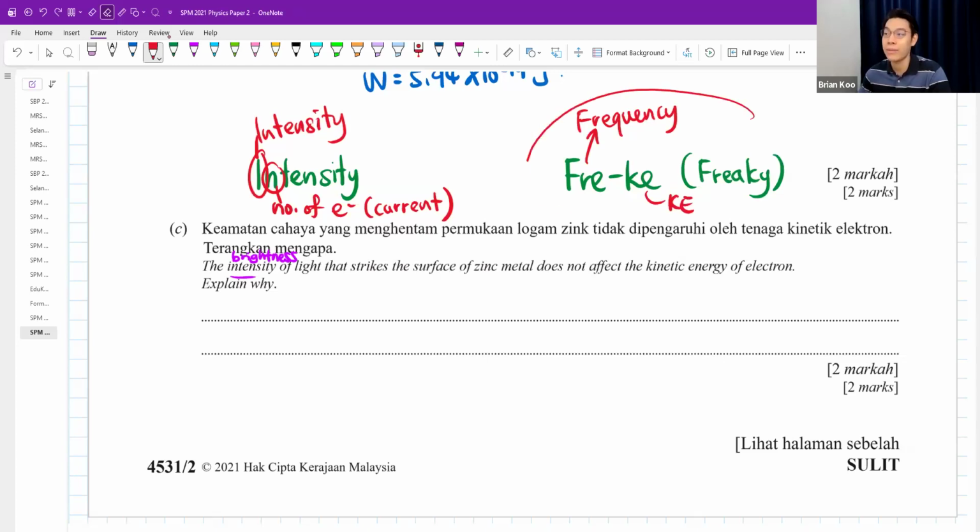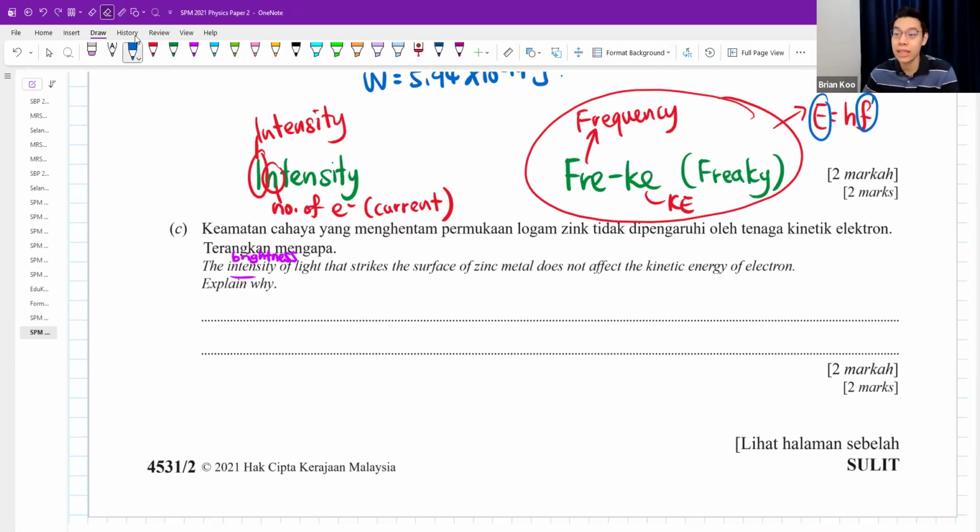Another way to remember this is your formula sheet, where you will find E equals hf. That reminds us that frequency always affects the energy. Not directly affecting the kinetic energy, but it always affects the energy.